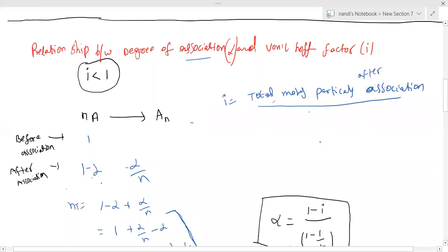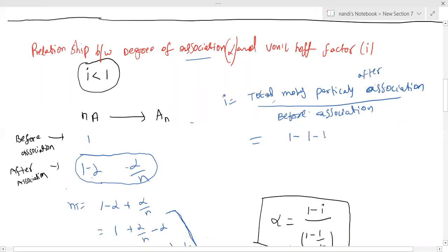After association by before association molecules. After association, this is the total number of particles which remain. If you add both, what is the format? That is 1 minus 1 minus 1 by n.